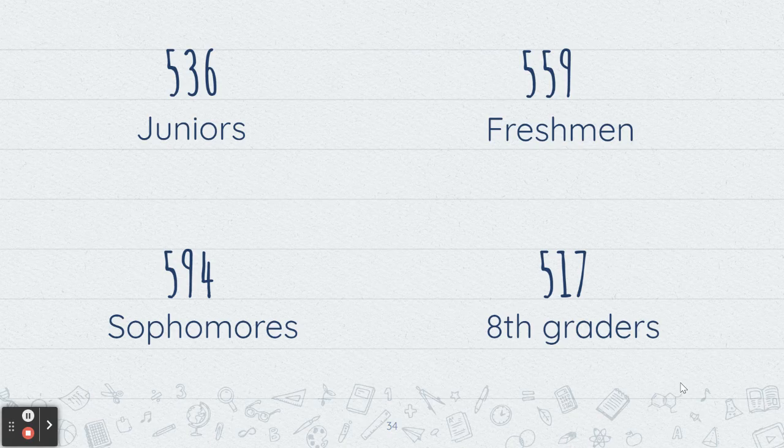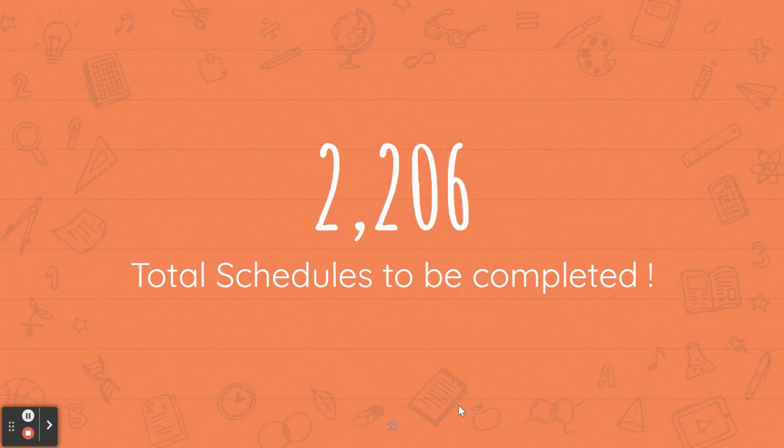All right, so last little bit of information I wanted to share with everybody. There are 517 current 8th graders that will be coming up to the high school. We have 559 freshmen currently, 594 sophomores, and 536 juniors. So that is how many students we have to get course requests in. We have a total of 2,206 schedules to get completed and courses requested. Just wanted to kind of throw that number out to you to show you how many students are actually in Moline High School. It's kind of cool to think about.